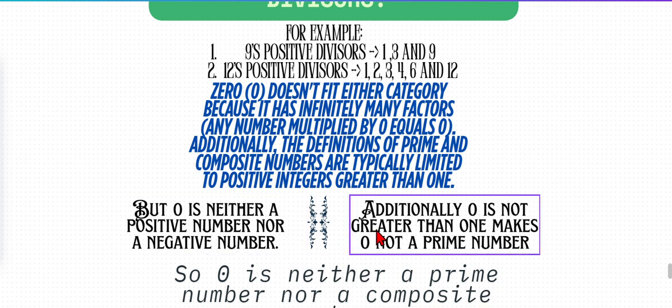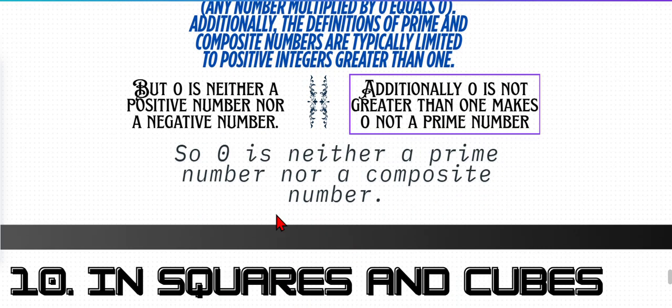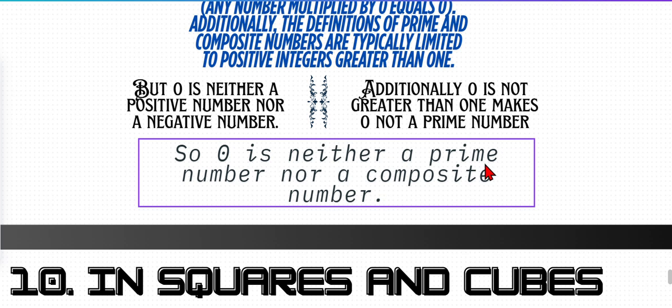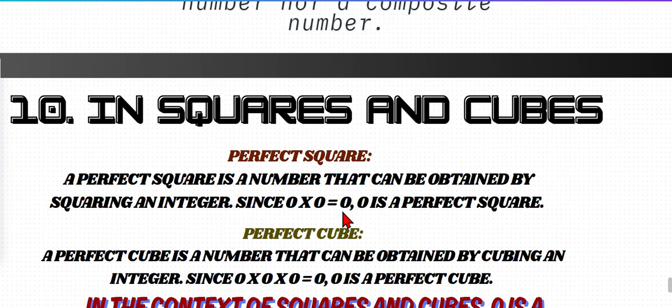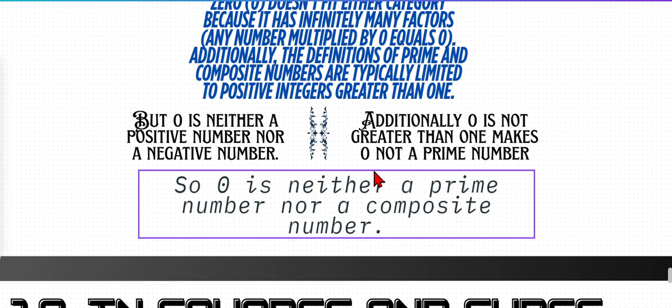Additionally, 0 is not greater than 1, which makes 0 not a prime number. See, 0 is not greater than 1, which makes it not a prime number, and not a composite number either. So 0 is neither a prime number nor a composite number. This makes sense, right? It also makes 0 a special number.